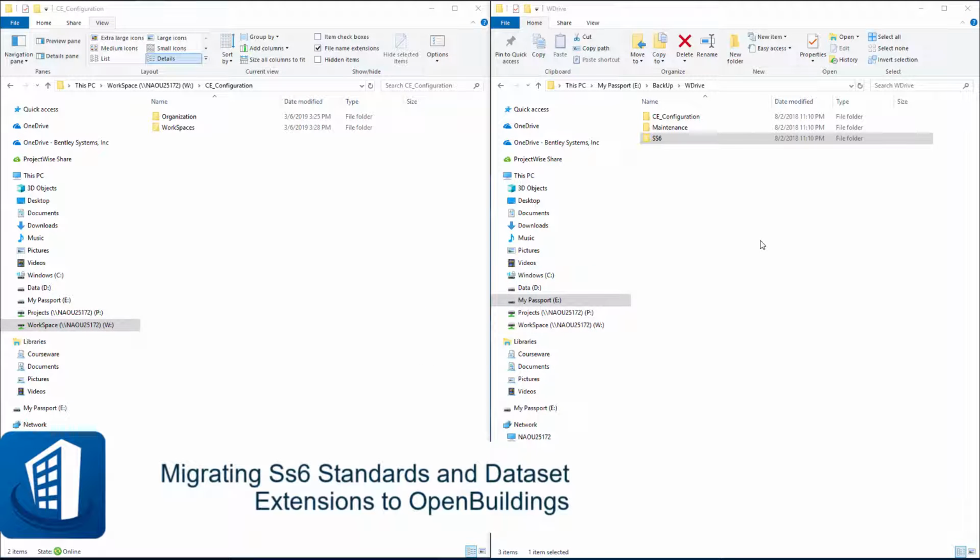Welcome to this session on migrating your SS6 standards and dataset extensions to the CONNECT Edition workspace.